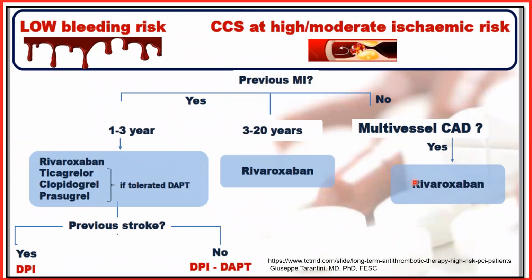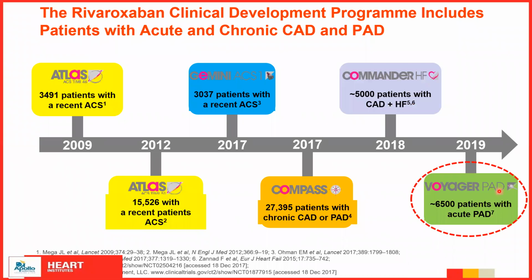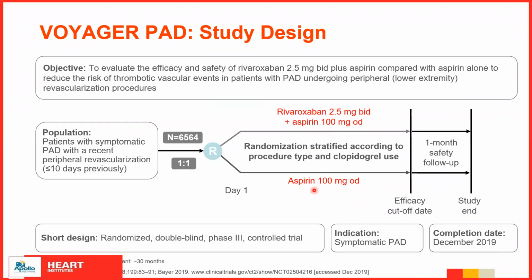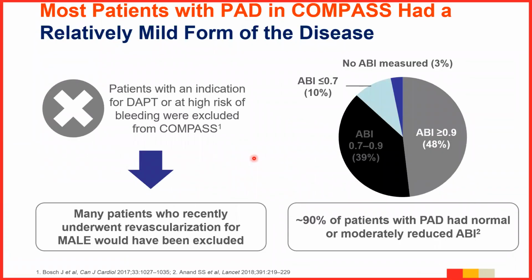Now, after this, let us come to VOYAGER PAD, which is acute peripheral artery disease where it was used. There are two arms, the Rivaroxaban with aspirin arm versus the aspirin arm, with 6,564 patients. It was very important to note that the COMPASS patients had fewer risk factors so far as PAD was concerned compared to the VOYAGER arm.